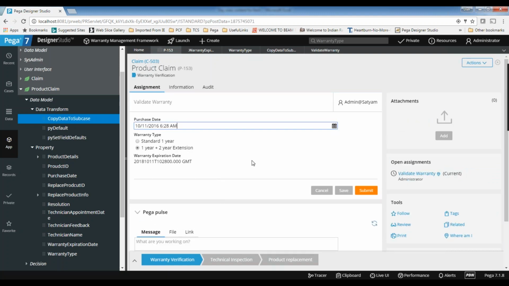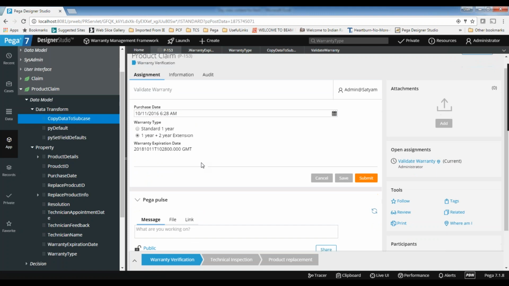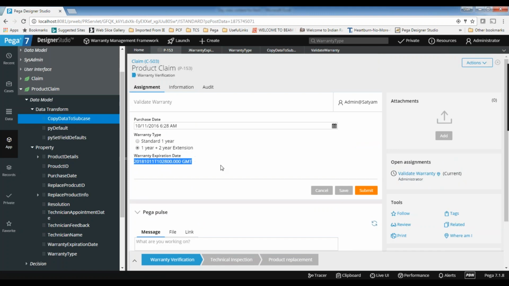Whenever I give the property value, you can see some value is coming, but it's not coming in the proper representation, but that is fine. So you can see 2018 1011 is coming because we selected 1 plus 2, we are giving a 2-year extension.